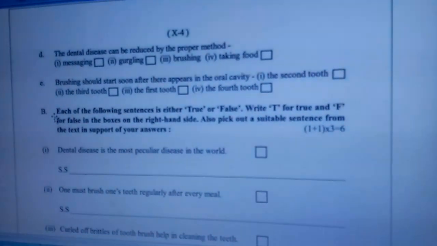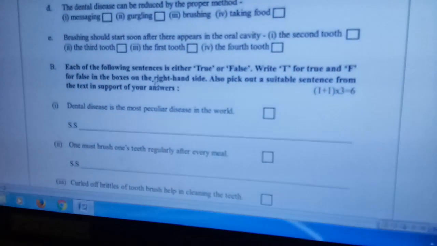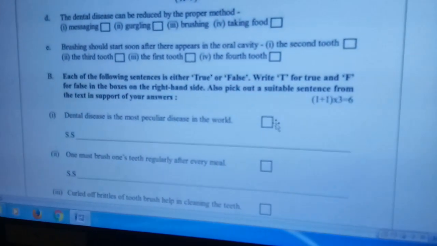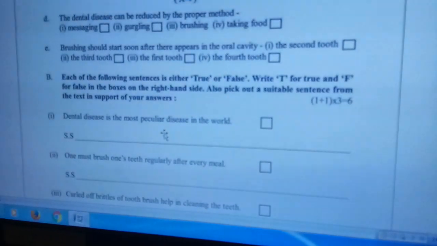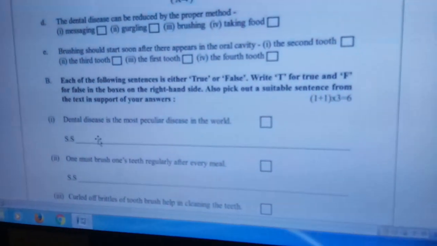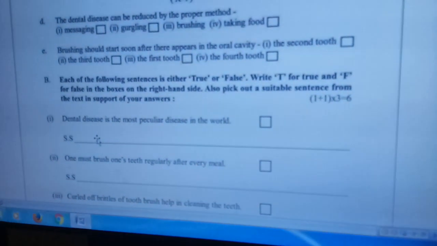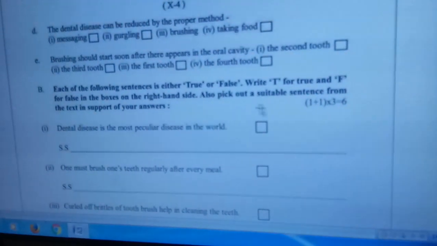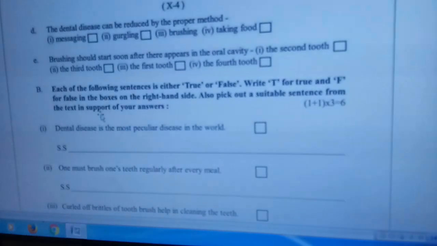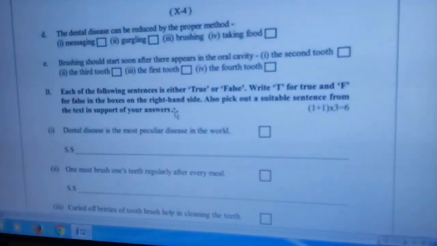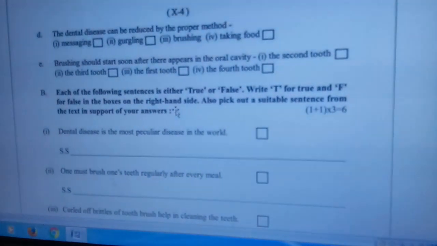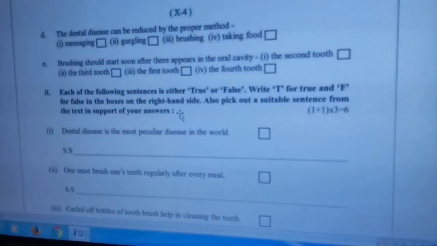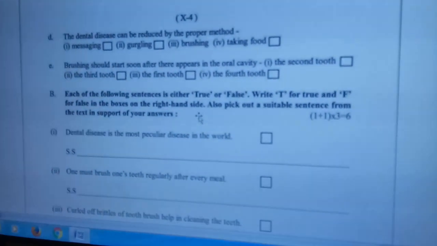Okay. Now come to the question number B. That is the true-false test, and you have to write T and F accordingly in the box provided, and at the same time you have to furnish the supporting statement, like words, sentences. Here you are asked to pick out a suitable sentence from the text in support of your answer. So you have to furnish the complete sentence, not only the part of a sentence.